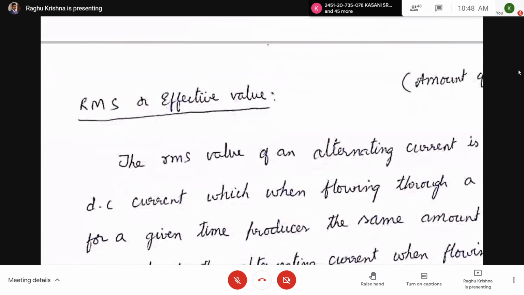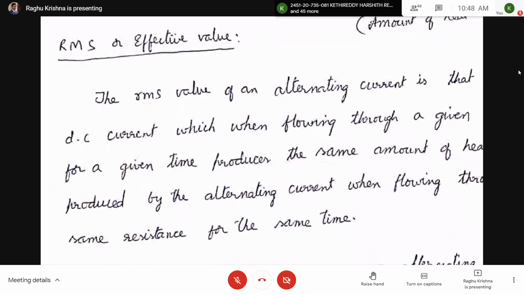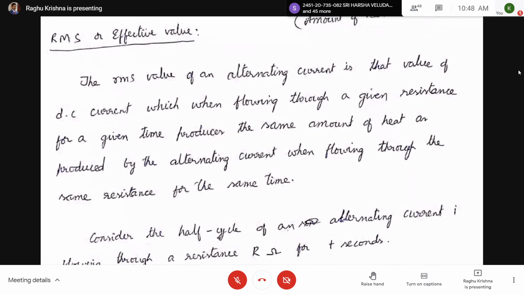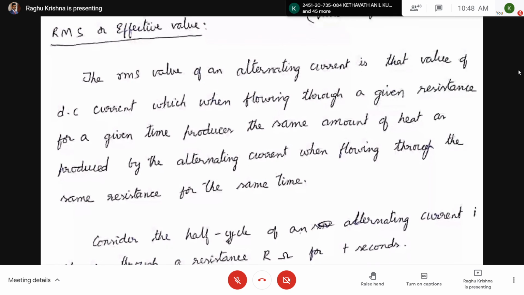Next, this is very important: RMS or effective value. The RMS value is also called the effective value. This definition is very important. So this is the fourth one.